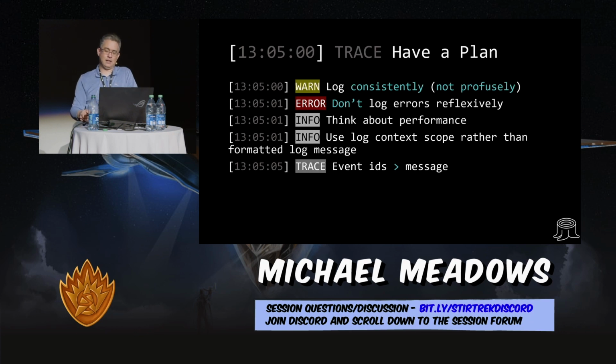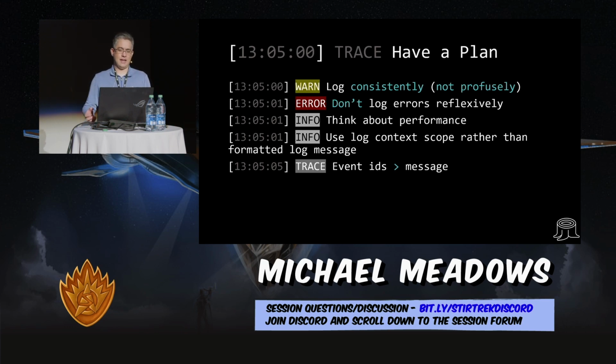What I mean by that, and this is a little harder when you're doing console logging, is that you can inject context into the log as contextual data, as properties. The message itself, the text part, is really just what you can use for pattern recognition when you're scanning through your logs. And to that point, event IDs are actually better than the message. If you have the ability to use event IDs, use event IDs, right?